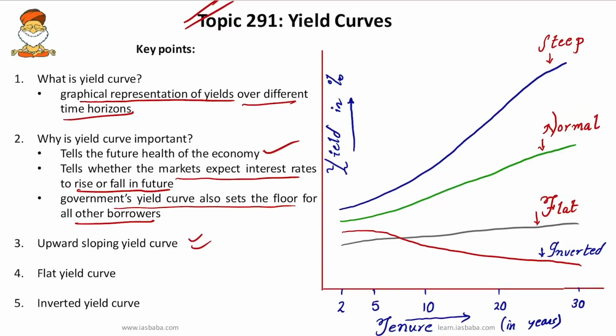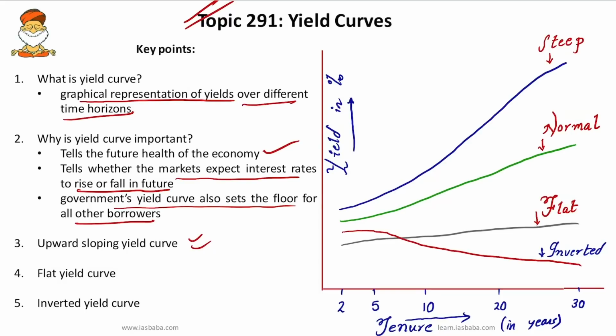This upward sloping yield curve is a sign that the market expects interest rates to spike up sharply in future. So the steepness of the yield curve determines how fast an economy is expected to grow. And when the economy is expected to grow only marginally, the yield curve is flat.